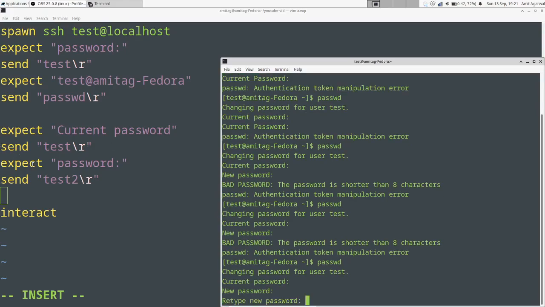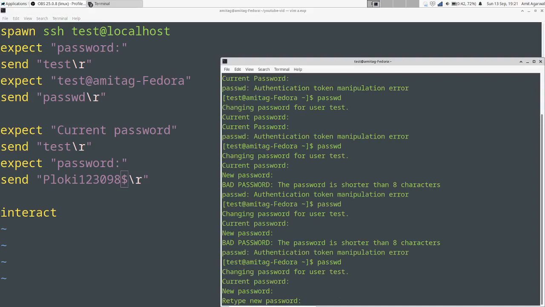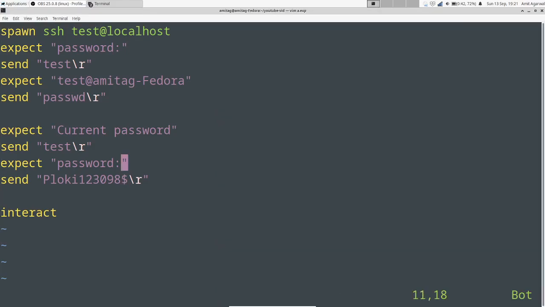Okay, so let's remove test2 and give some interesting password. Let's say PLOKI123098$. This is a pretty complicated password, and if I type something like this, then it will ask me to retype the new password. Since it contains the word password again, I'll send the same again.